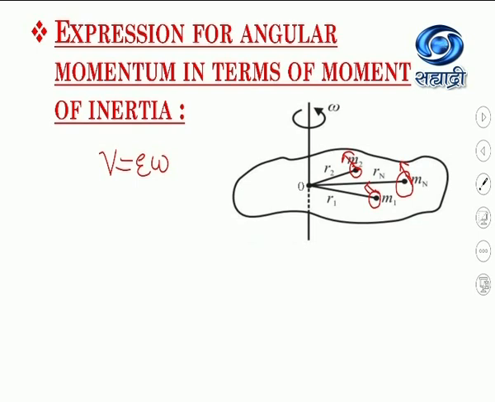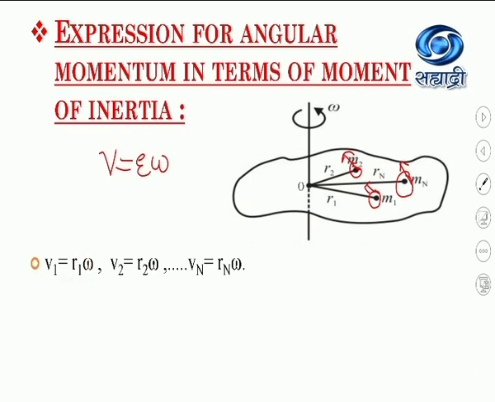Linear velocity of the last particle is in this direction. Now, as it possesses a linear velocity, we will see how we can find out the kinetic energy of this particle. Now, we know the relation between the linear velocity and angular velocity as v equal to r into omega. So according to this, the linear velocity of the first particle, which is at a distance of r1 from the axis of rotation, is given by v1 equal to r1 omega.